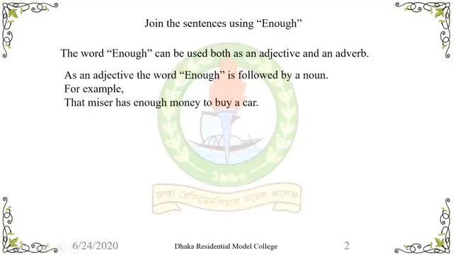As an adjective, the word enough is followed by a noun. Adjective হিসেবে আমরা যখন তাকে বসাবো সে নাউনের পরে বসবে. As an adjective, it is followed by a noun. এটার পরে একটা noun বসবে.